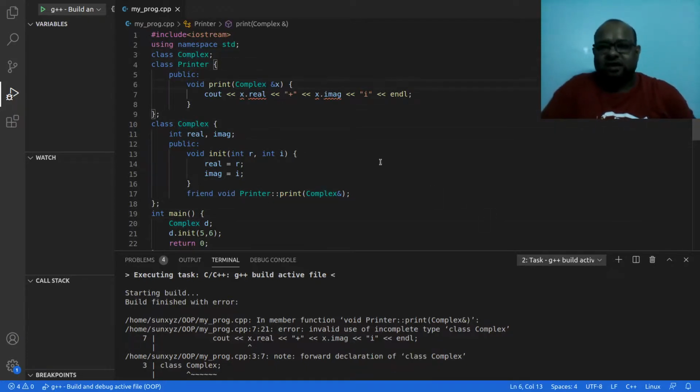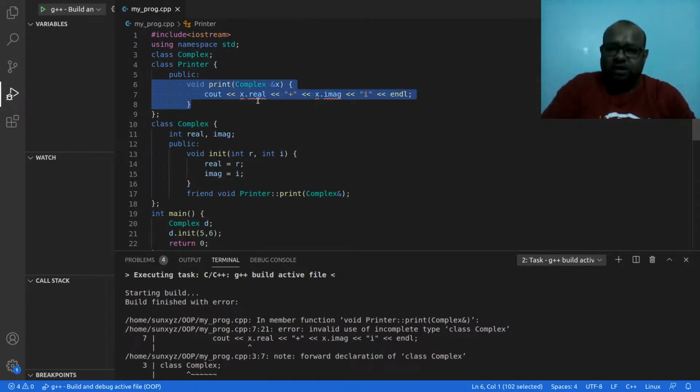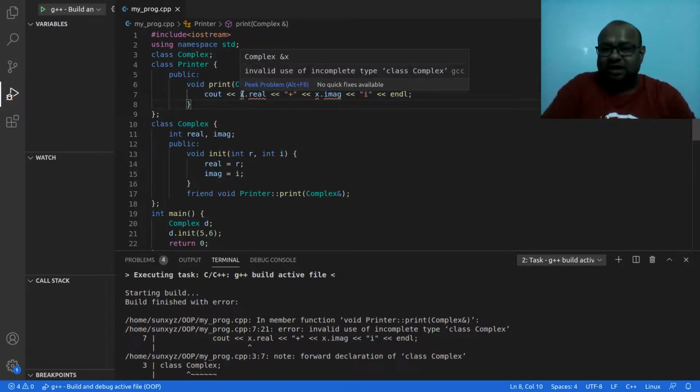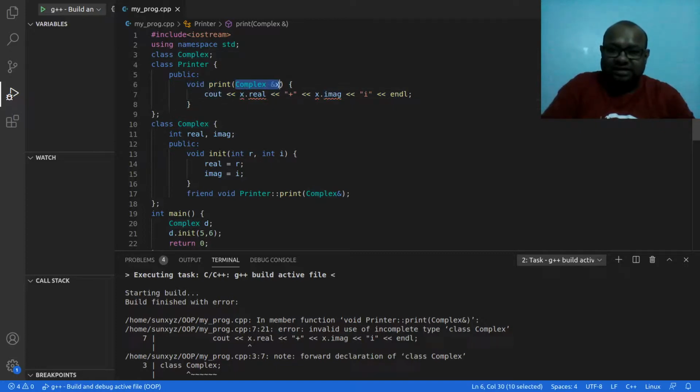What were we at? At this point, this method knows that a class called complex is there, so the underline we had over here is no longer there. But then it does not know that this class has something called real and this class has something called imaginary. So that is still not known to the compiler when it reaches line number 7.